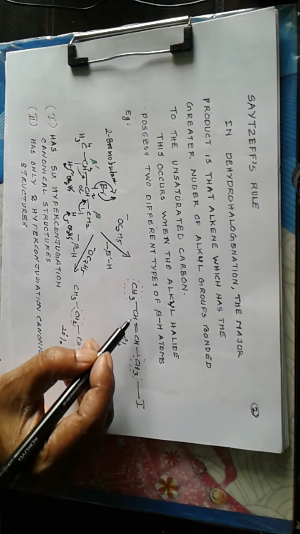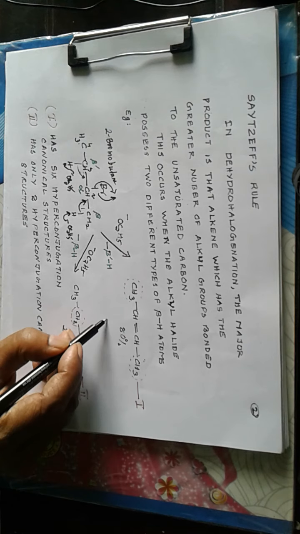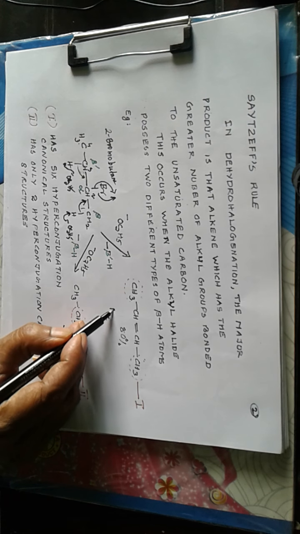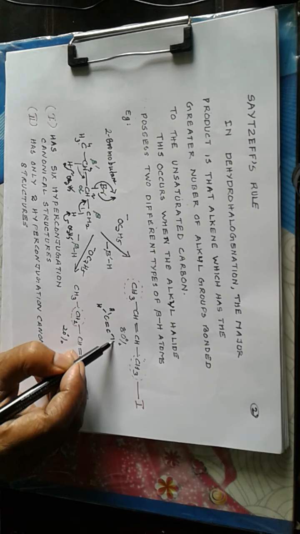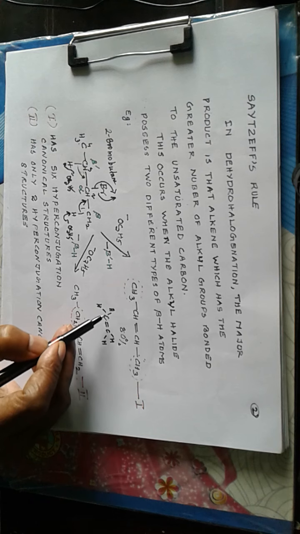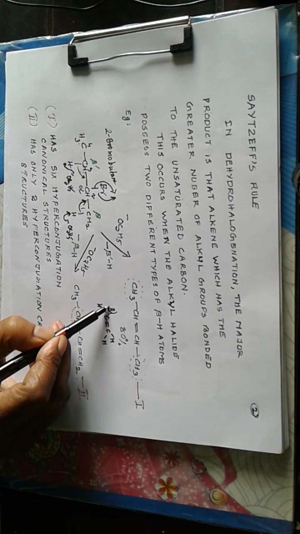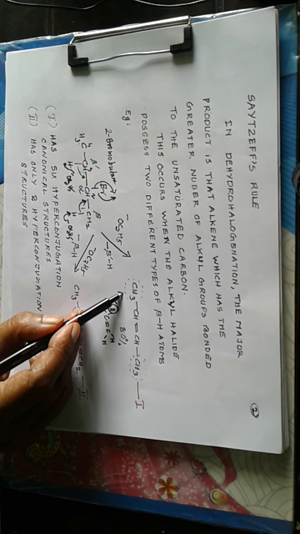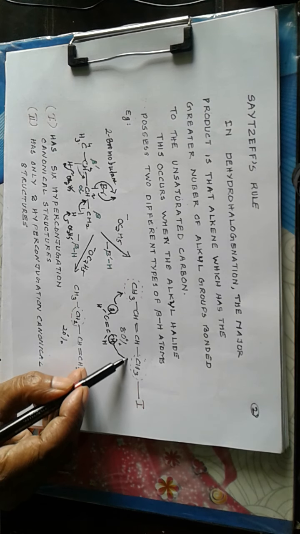whereas this one is formed to an extent of 80%. Now the corresponding parent compound may be considered as ethylene, CH2 double bond CH2. This compound is formed from this parent by replacing one hydrogen by a methyl group and replacing another hydrogen by another alkyl group.